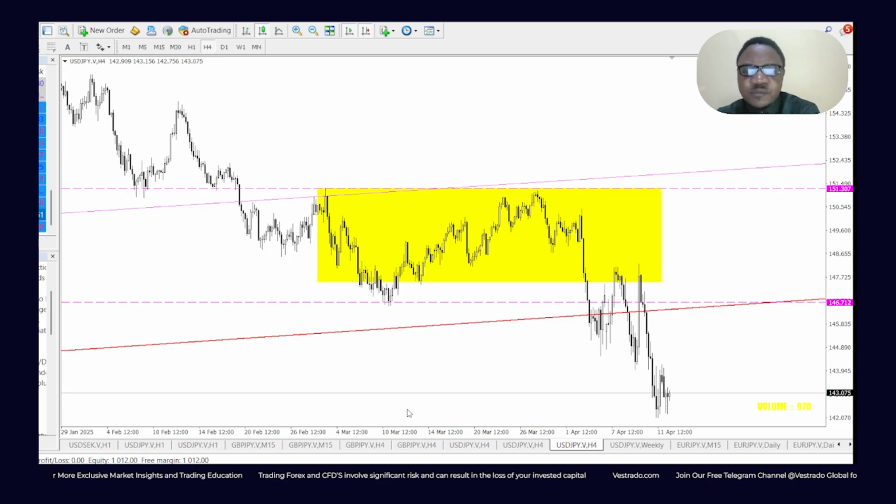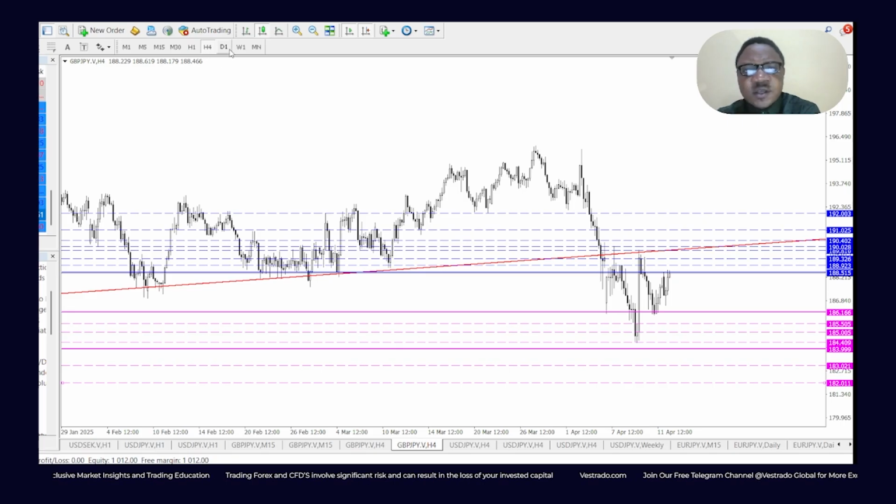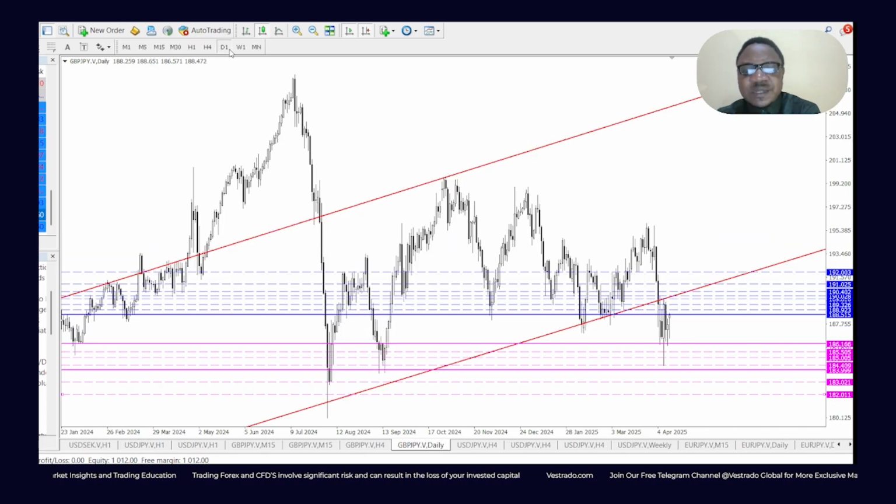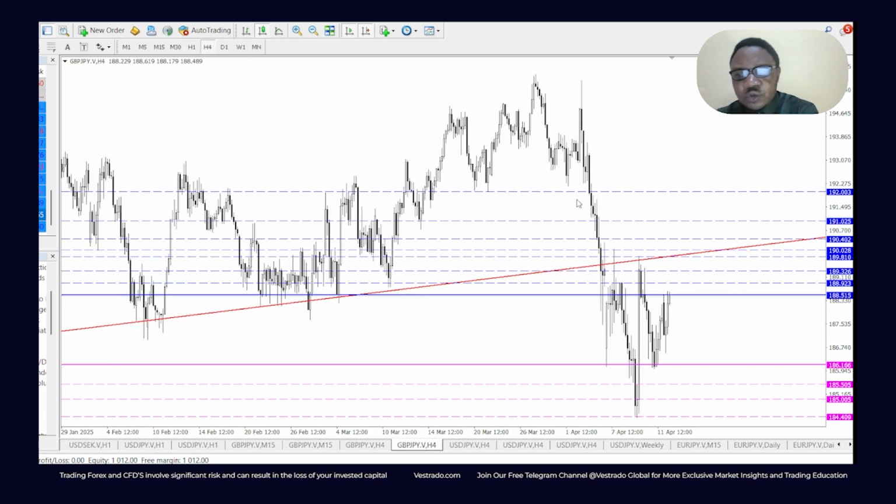For the GBP/JPY, because of strong correlations that have been happening between this guy and the USD/JPY in the past 2-3 months, I'm also strongly bearish. Okay, and because it's looking strongly bullish relative to the pound, in the short term, I'm bullish, targeting the support border of the ascending channel, and after that, possibly looking out for strong bearish moves going into the week. So that's that for the weekly outlook, ladies and gentlemen.